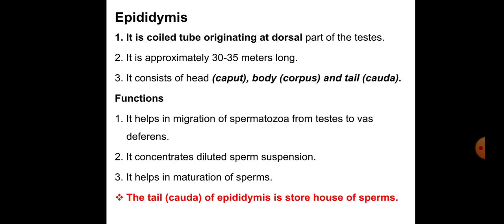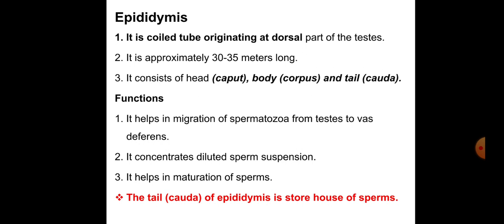Next is the epididymis, an organ of the male reproductive system of the bull. It is a coiled tube originating at the dorsal part of the testis. It is approximately 30 to 35 meters long. It consists of three parts: head, caput; body, corpus; and tail, cauda. So these three parts make up the epididymis.